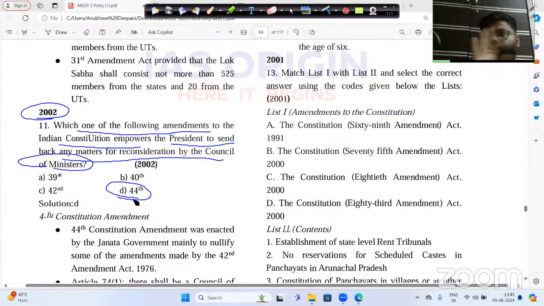If you need to understand this concept, you need to compare the 44th Constitution Amendment 1978 against the 42nd Constitution Amendment 1976.